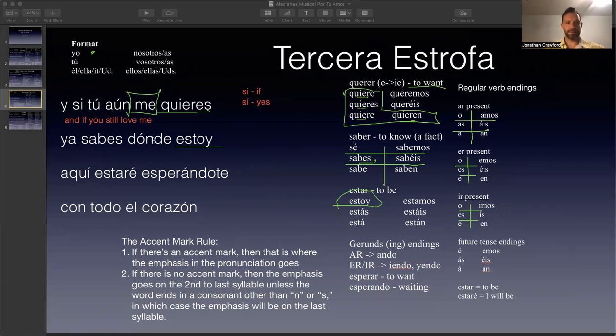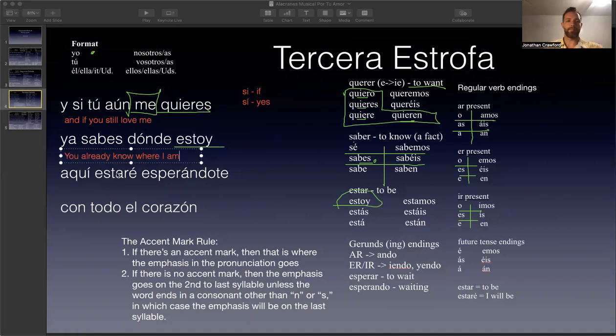Anyway, ya sabes donde estoy means, well, ya means now or already. And so you say, you already know where I'm at, right? Donde estoy, you already know where I am. So ya means already, sabes, so you already know. Ya sabes means you already know. Donde means where. Estoy means I am. Ya sabes donde estoy. You know where I'm at. You already know where I am.